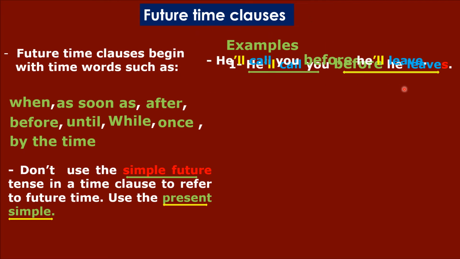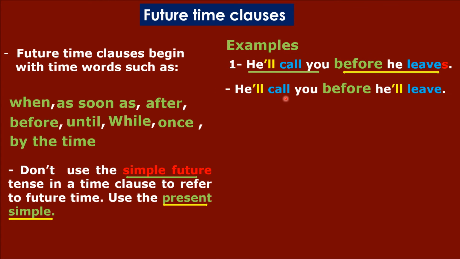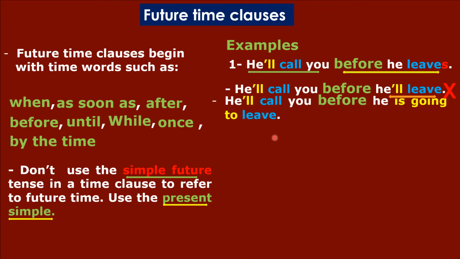So it's not right to say, for example, he'll call you before he'll leave. This is not right. Okay? ما ينفعش أقول هو هيتصل بك قبل أن يرحل. I cannot use the future simple. I just need to use the present simple. هنا برضو ما أقدرش أستخدم المستقبل البسيط رغم إن although the action or the activity is in the future, but I must use the present simple. رغم إنه حدث مستقبلي لكن لازم أستخدم المضارع البسيط.